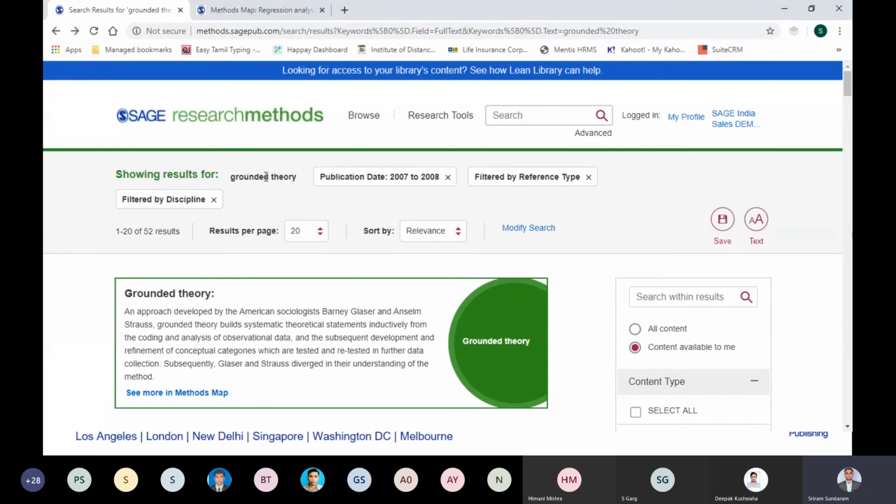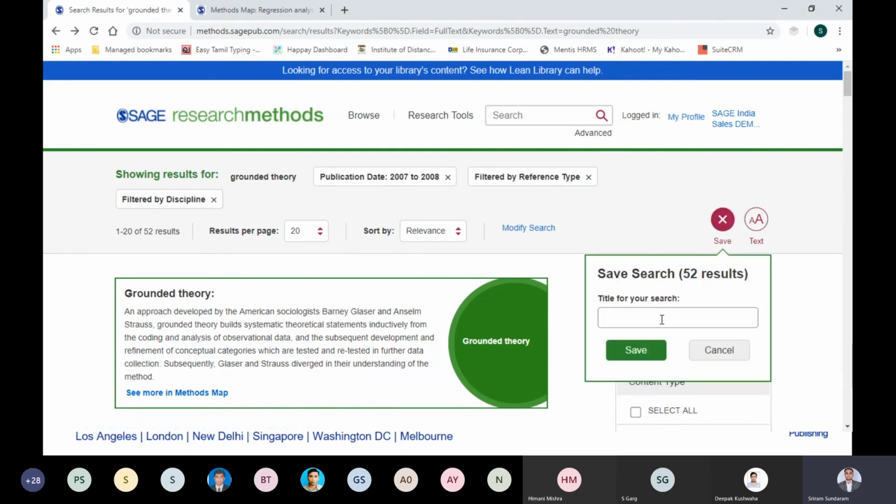Now see the filters: grounded theory, publication year, filtered by reference type, filtered by discipline. You have done multiple filtering. So you can actually save this search in your name or in your topic and then save it. It will be saved into your profile.